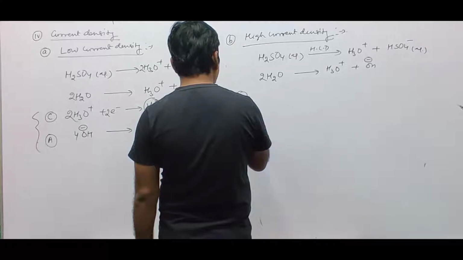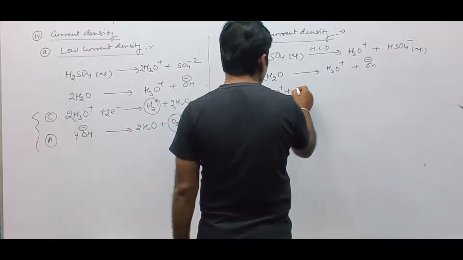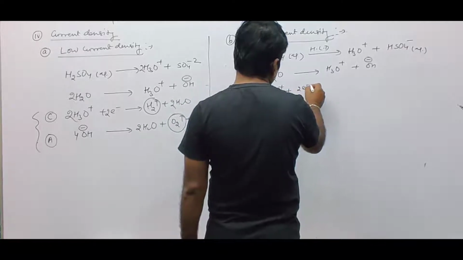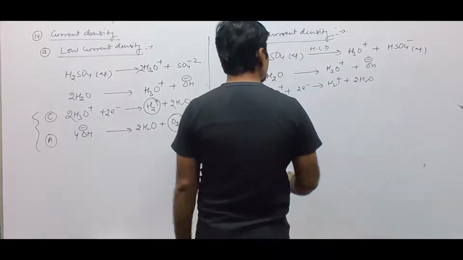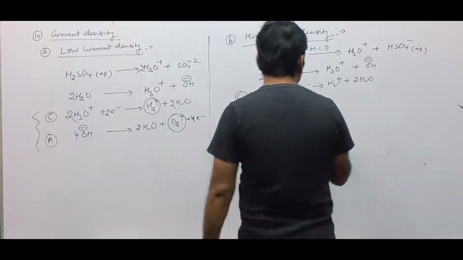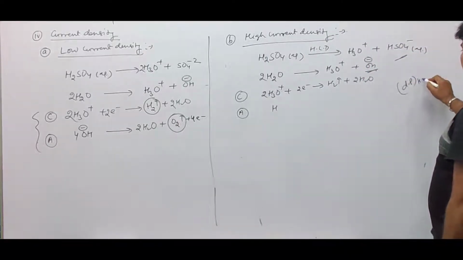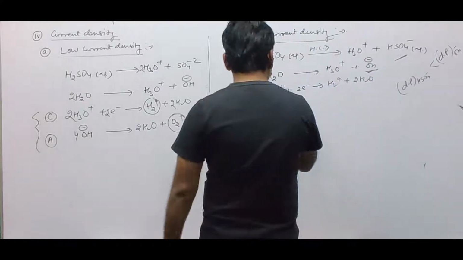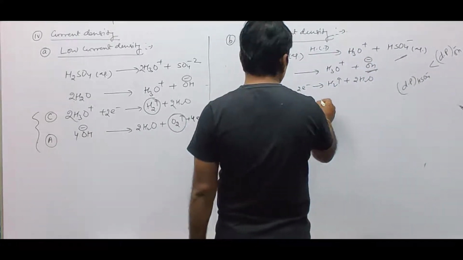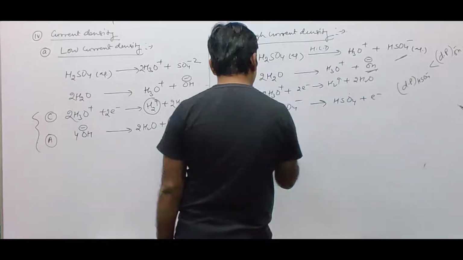Now we have the cathode and the anode. At the cathode, H3O+ will be discharged, so 2 electrons give rise to H2 gas + 2H2O. At the anode, what will happen? Now OH⁻ and HSO4⁻ are there. The discharge potential of HSO4⁻ is less than that of OH⁻. So HSO4⁻ will be oxidized, giving HSO4 plus an electron.